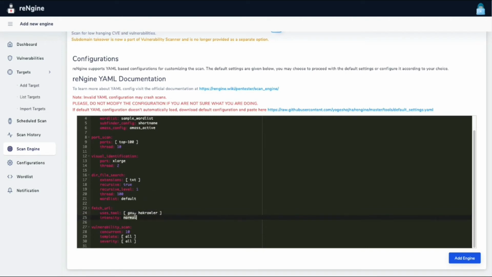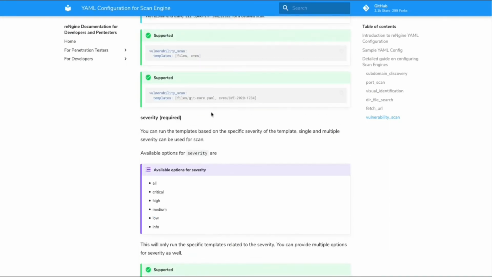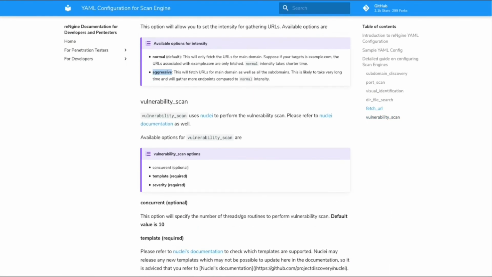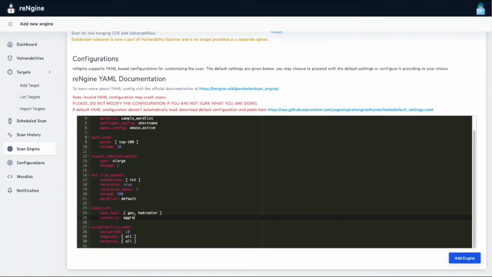If you set the intensity to normal, it's only going to fetch the endpoints for the root domain. But if you set the intensity to, I forgot the options. I need to look here. Options, I guess it was aggressive, yeah. So if you set the option to aggressive, this will fetch all the endpoints for all the subdomains.